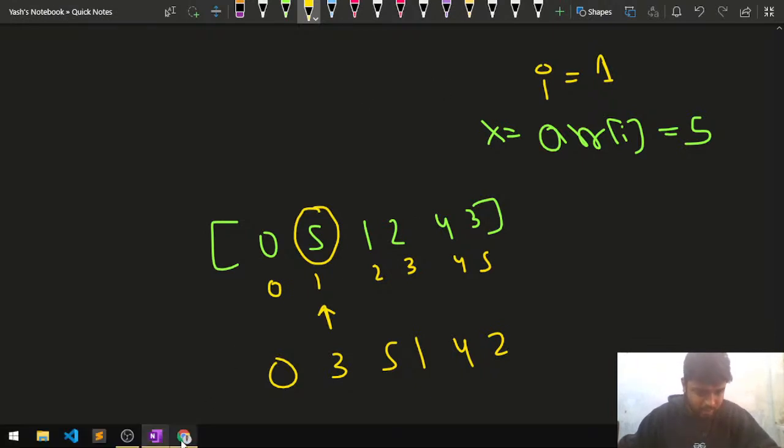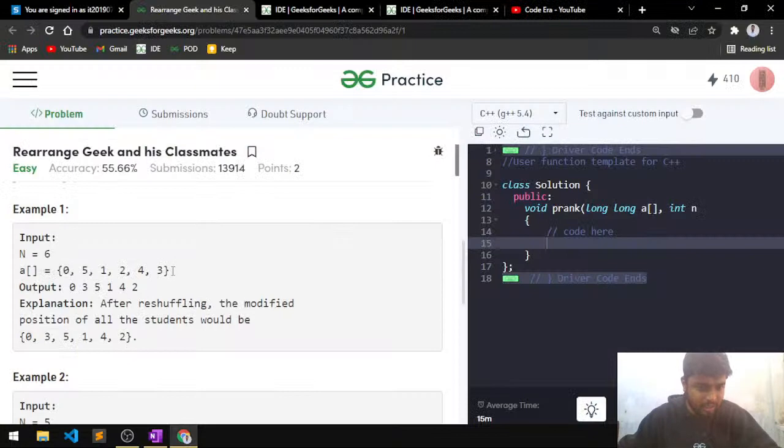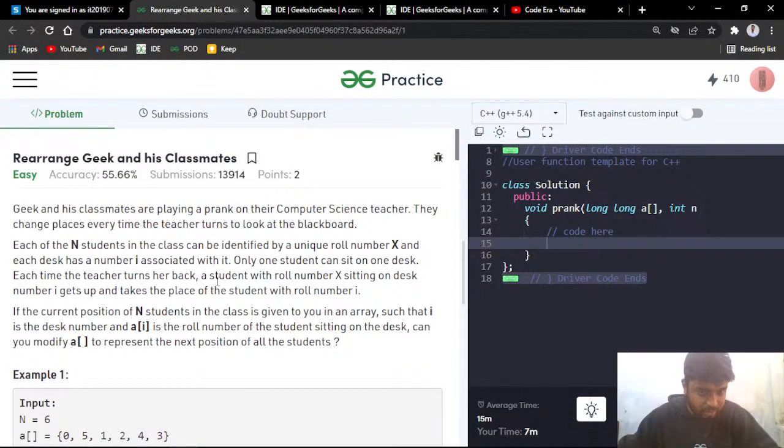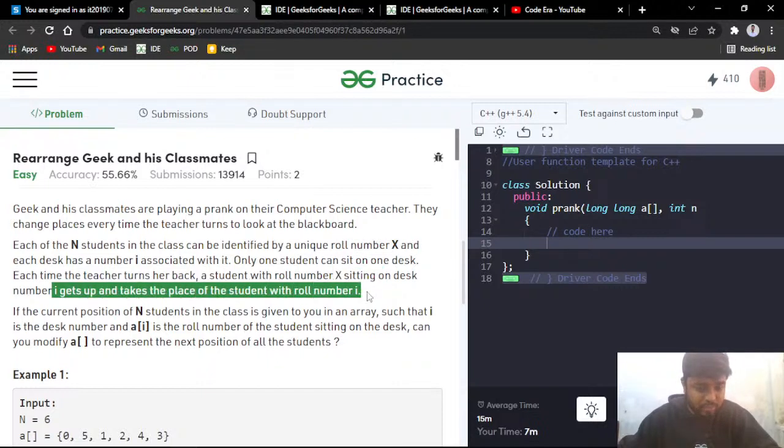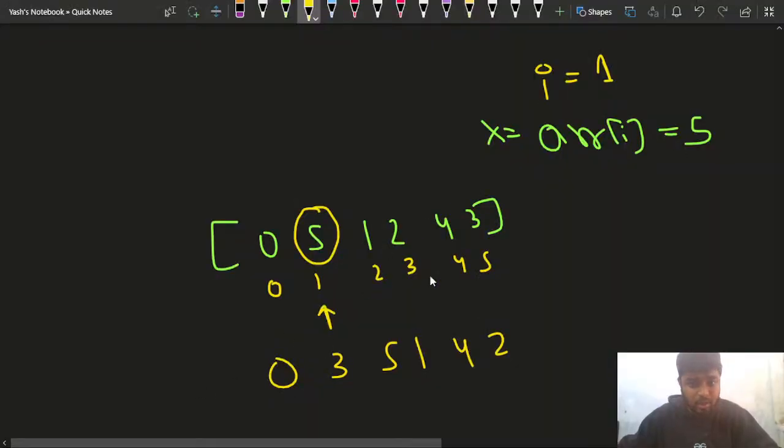What is happening is, a student with roll number X on the desk gets up and takes the place of the student with roll number I. So what is this index? The current index is 1. You can observe that the index is 1. So where is the element at index 1? It is this one, and this 5 is taking the place of this.